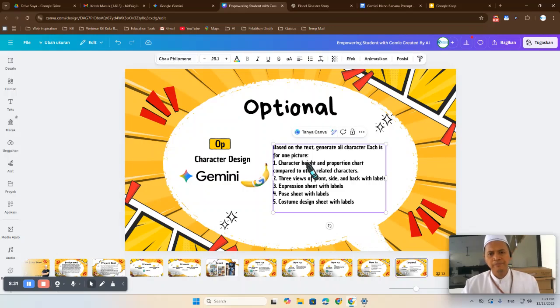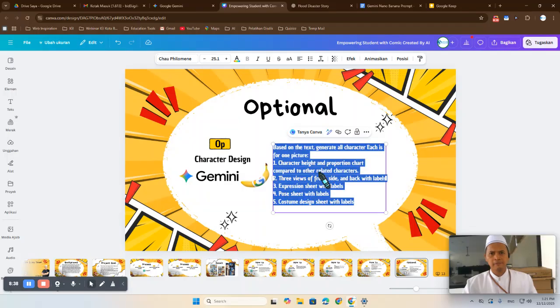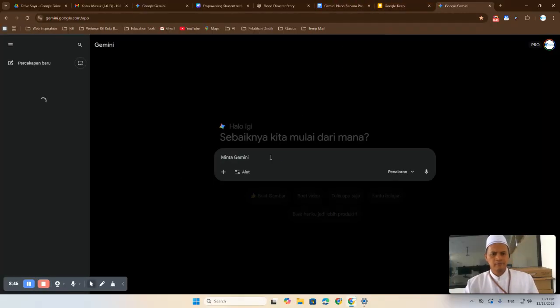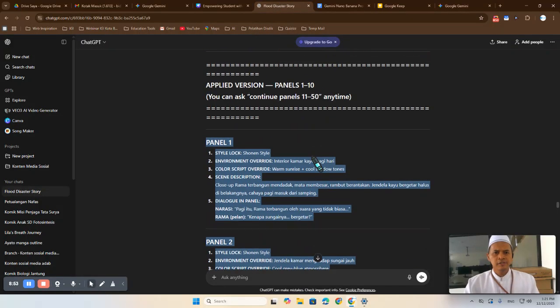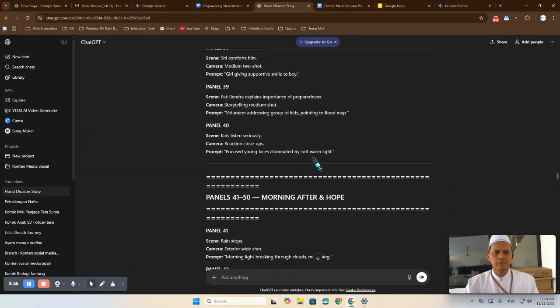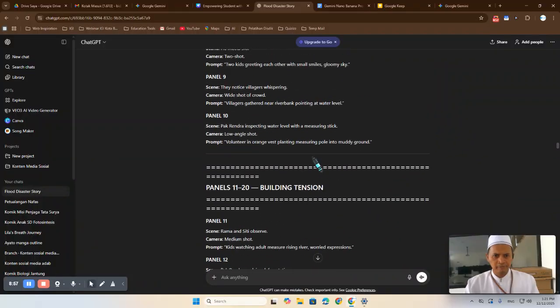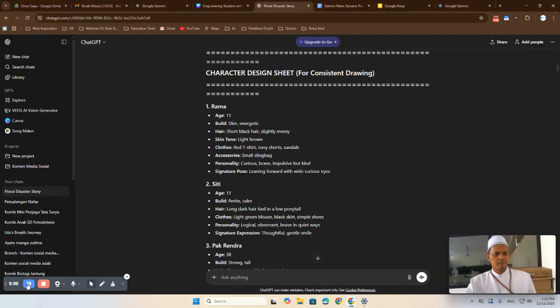Now, this is the prompt. Based on the text, generate all characters, each is for one picture. Okay, let's do that. Let's go to another Gemini, Google. Okay, based on the text, let's find the characters in ChatGPT prompt first. You get the characters in the ChatGPT character design sheet.